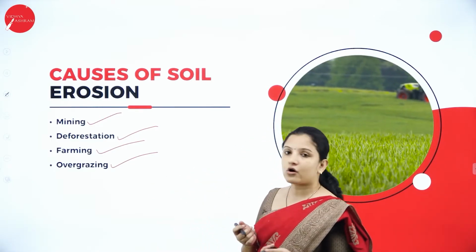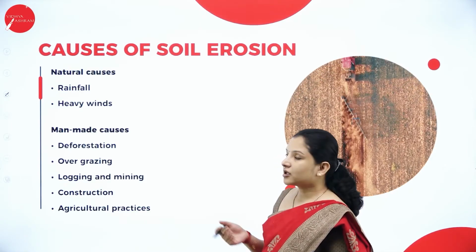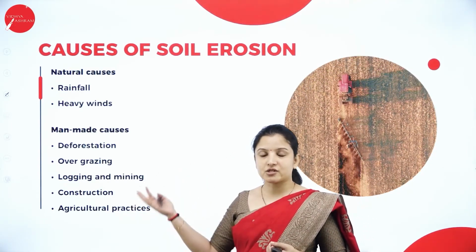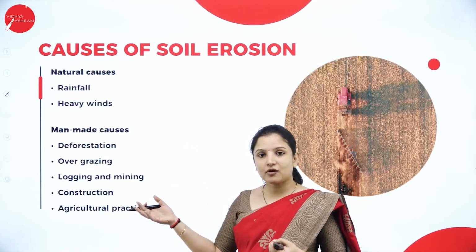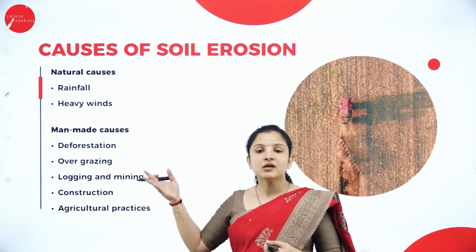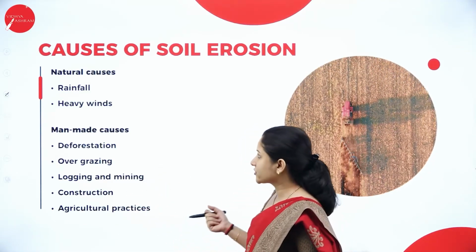So these are the different causes of soil erosion. In your exam, if they ask you to write the causes of soil erosion, just write 5 to 6 causes and you can write an explanation under that, which will fetch you 10 marks. So it is a 10-mark question here.